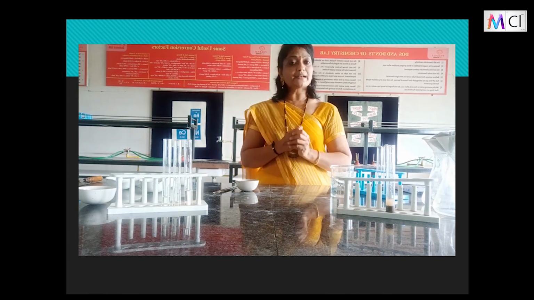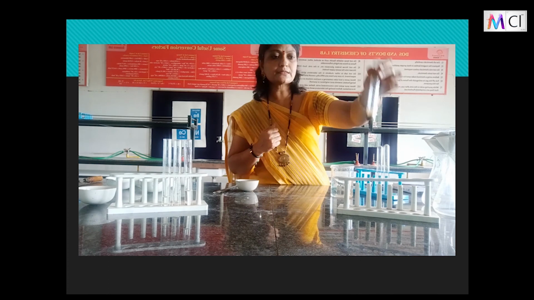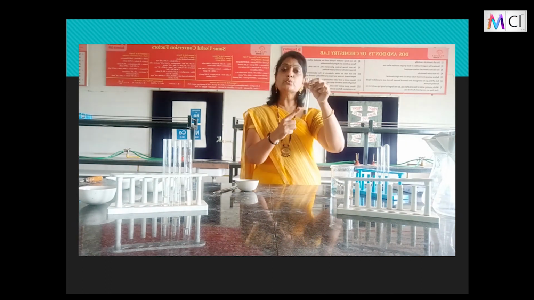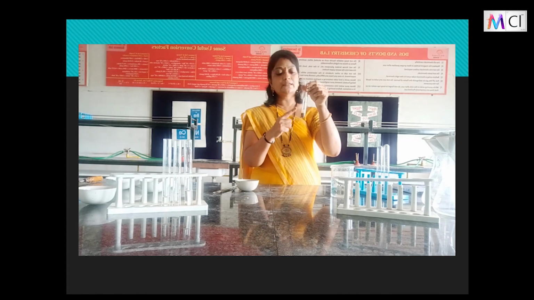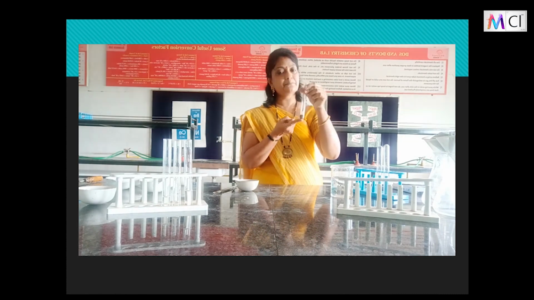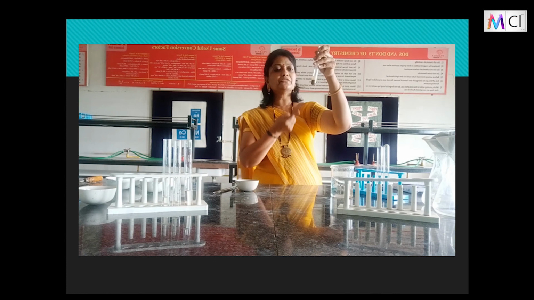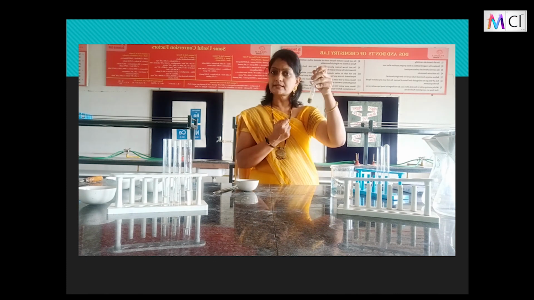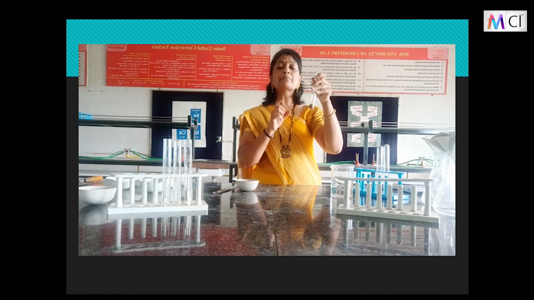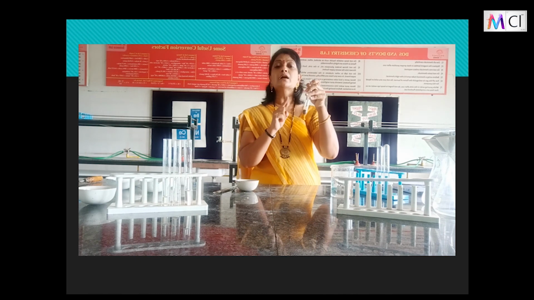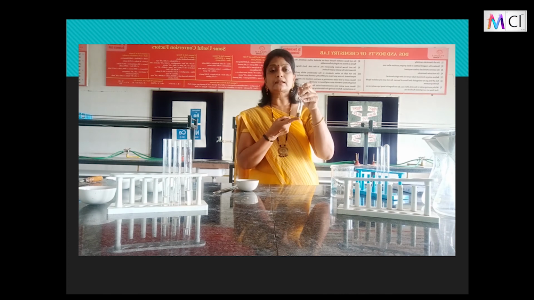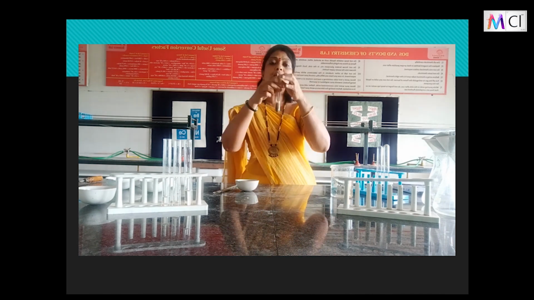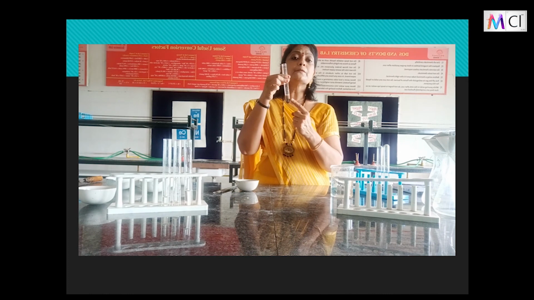Then, children, let us see for its stability. Here it is. You can observe 2 distinct layers. Now, these 2 distinct layers tell you that this is a heterogeneous mixture, right? And we are able to see the particles with our naked eyes. Now, this is because the particle size is more than 100 nanometers, and that is why we term it as a suspension.